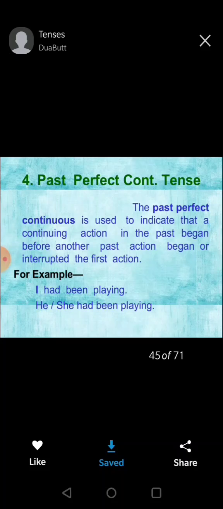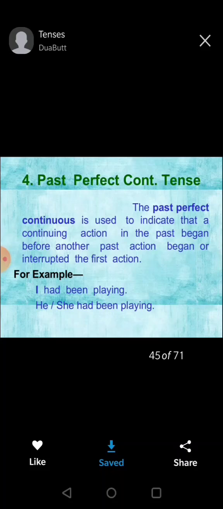And the last one is past perfect continuous tense. The past perfect continuous tense is used to indicate that a continuing action in the past began before another past action began or interrupted the first action. So it tells you about the action which started in the past, continued also in the past, and began before another past action began. For example, I had been playing. I had been playing means you did it in the past. Now you are not doing that.